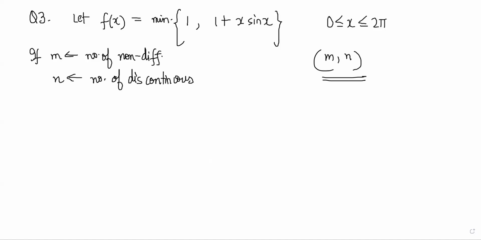Sir, f of x minimum is coming as 1 only. Not always. Why is it always 1? Because f of x should be always greater than 1 plus x sin x. No, so it will be negative. Pi to 2 pi mein kya hoga? Sir, 0 to pi positive hoga, pi to 2 pi negative. 0 to pi mein alag hai, pi to 2 pi mein alag hai. Ye obvious cheez hai, isme miss nahi karna hai, right? Haan sir.